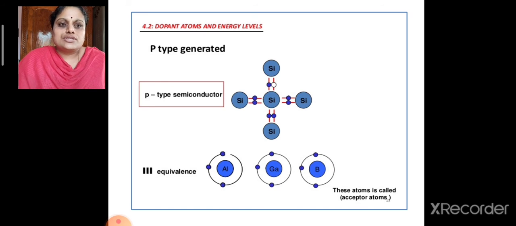So in this picture, you can see a silicon atom which is doped with a trivalent impurity. 3 of its electrons form covalent bond with 3 of the silicon atoms, and in one silicon atom there will be the generation or creation of a hole as shown in the figure.